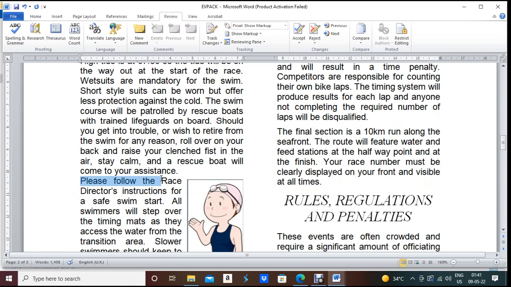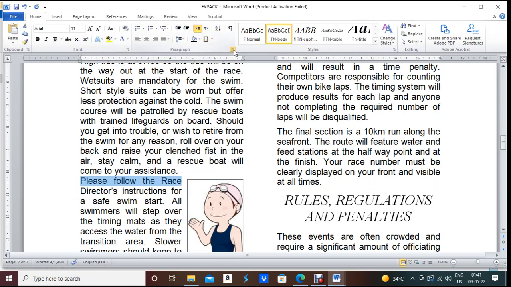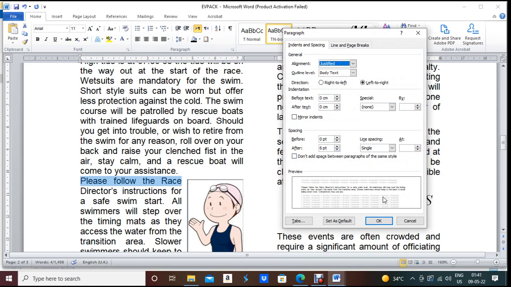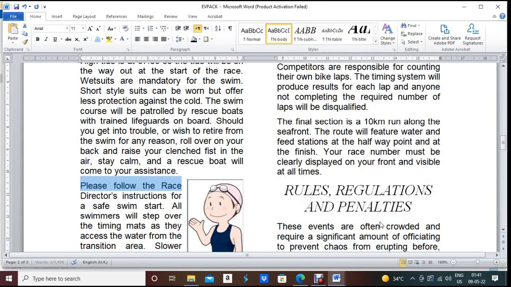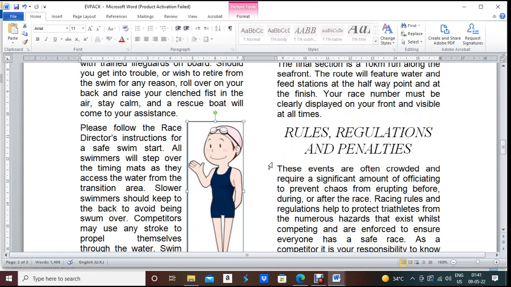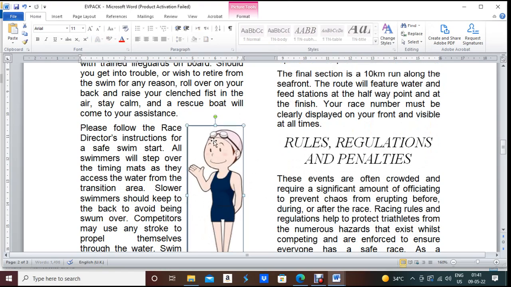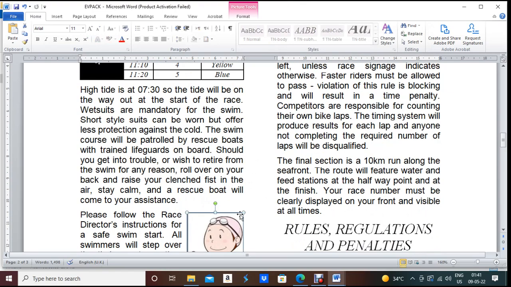You can block this line, then go to home menu, paragraph, space 6 point. Okay, done. After will be 0, before will be 6 point. Okay, done. Perfect. Now you can see it like the other paragraphs.